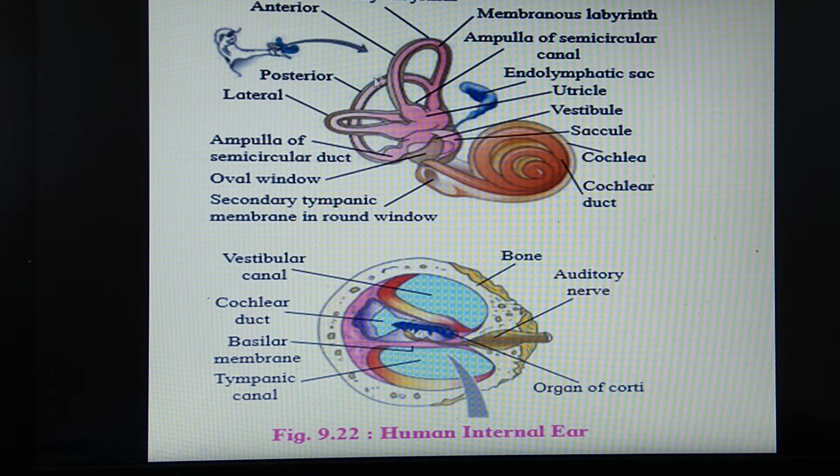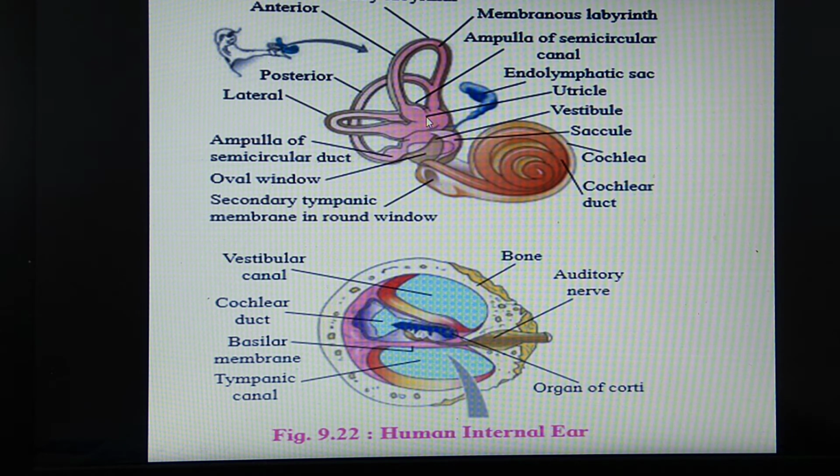This one, second, and this is the third one. These are the semicircular canals which come under the vestibular apparatus. Then the second one is the sacculus and utriculus. You can see here in the diagram, this is the sacculus, and this is the utricle, along with the otolith organ. The sacculus and utriculus with the otolith organ constitute the second part of the vestibular apparatus.